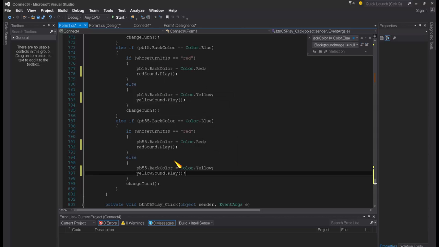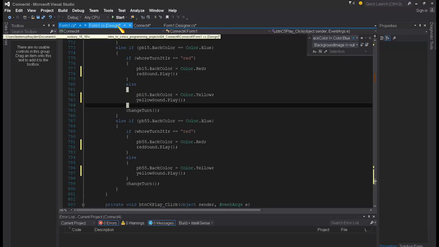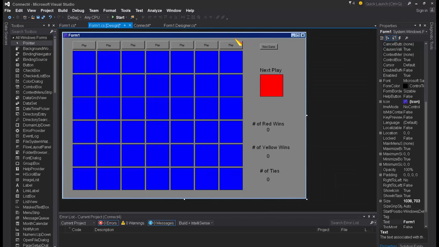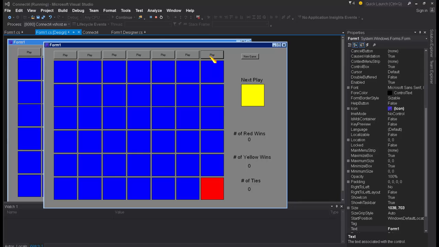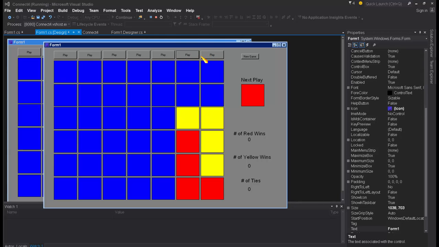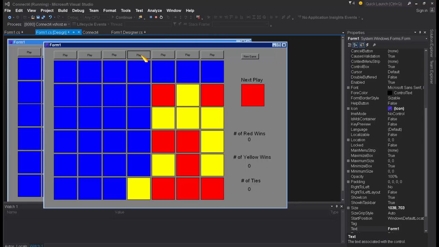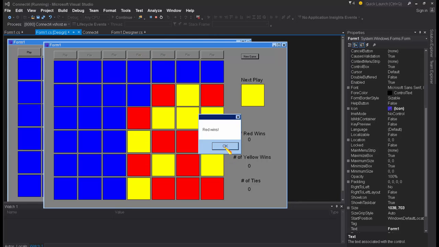Okay, and now let's run it and see if we hear the sound effects. Yes, we do. Okay, so that's how to add a sound effect to your game. And oh, I see red won. And that should do it.